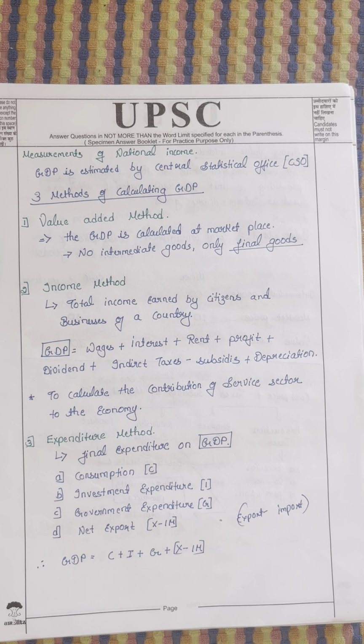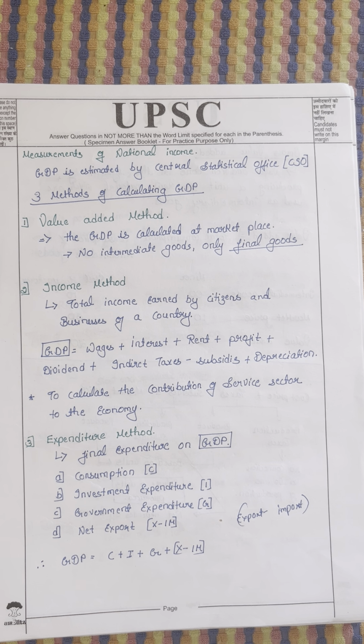GDP equals consumption, how much goods are consumed, plus investment expenditure, how much investment expenditure companies are doing. We learned what investment expenditure is just a while ago: depreciation plus new investment is called investment expenditure. Then government expenditure, even the government does some expenditure on some sectors. And the fourth one, net export, export minus import.